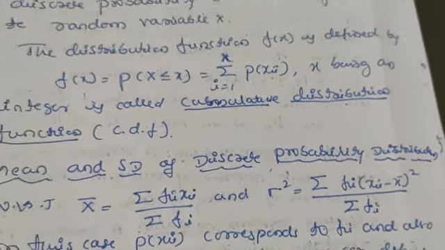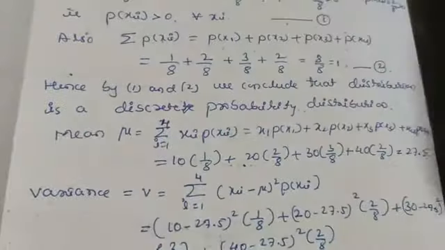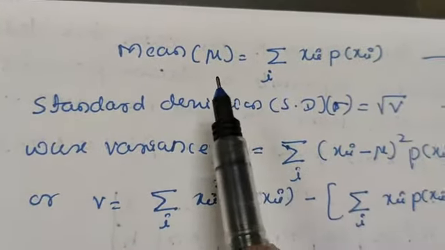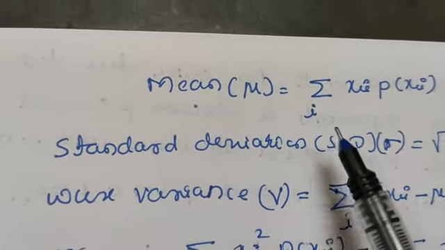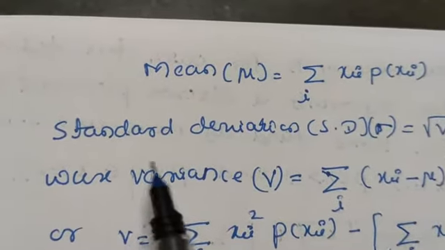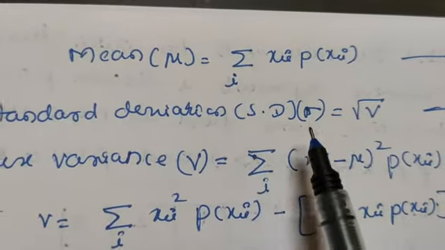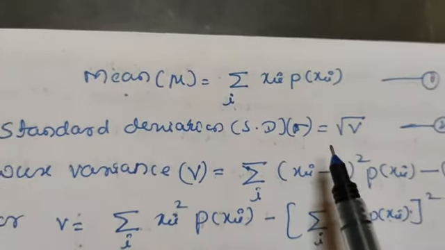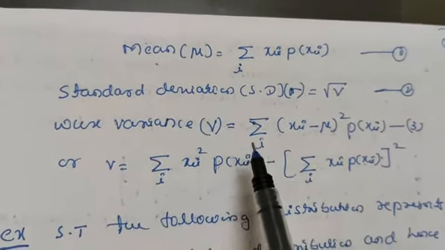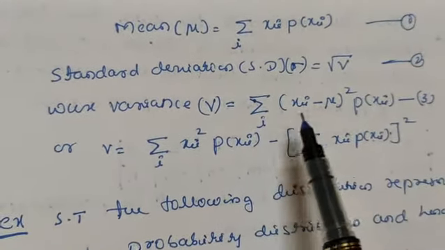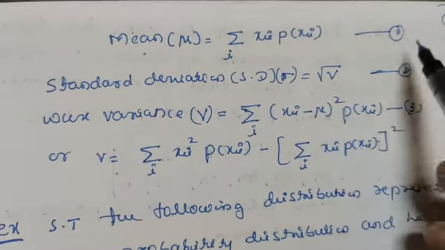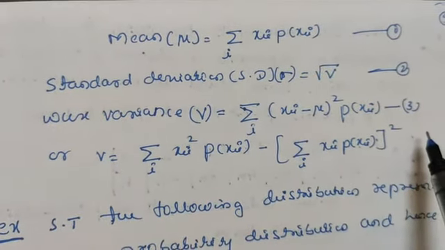Then we can define mean, denoted by mu, as sigma xi p of xi, and standard deviation, denoted by SD or sigma, as the square root of V, where the variance V is equal to sigma (xi minus mu) whole square into p of xi. So we use these 3 definitions while solving the examples.